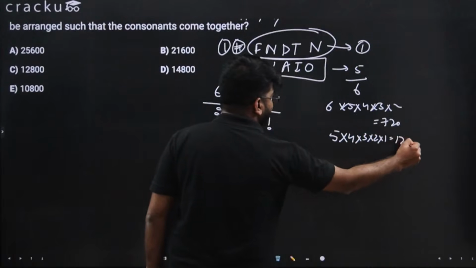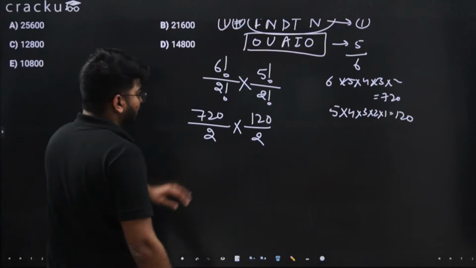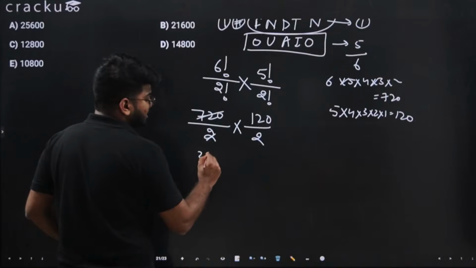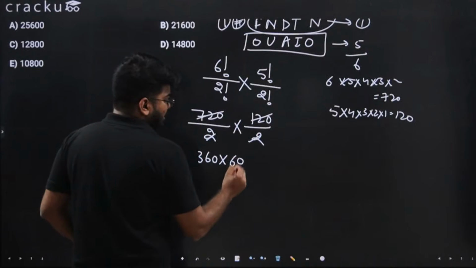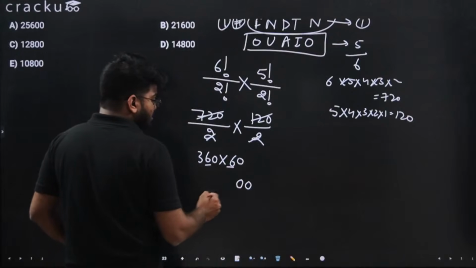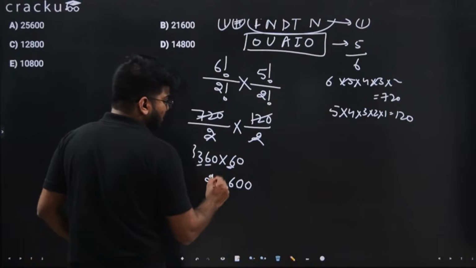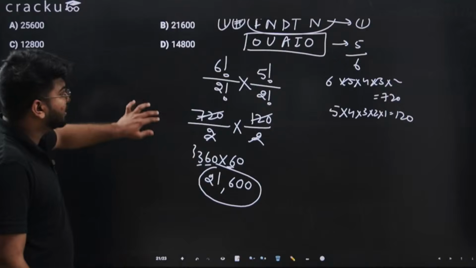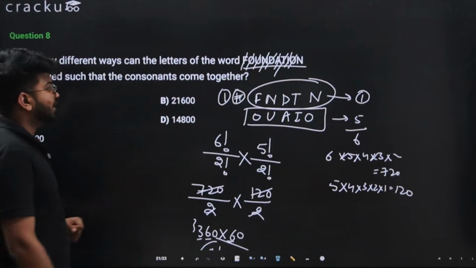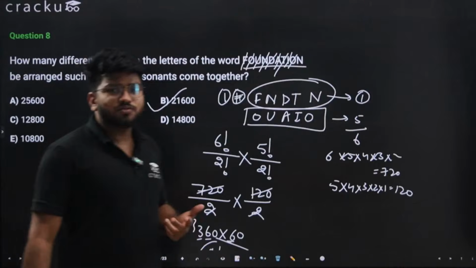Divided by 2 factorial again, which is 2. If you cancel this out, this will be 360, and if you cancel this, this will be 60. So 360 into 60 gives 21,600, the total number of cases you can make if you want all the consonants to be together, which is option B. So this was the class, guys.